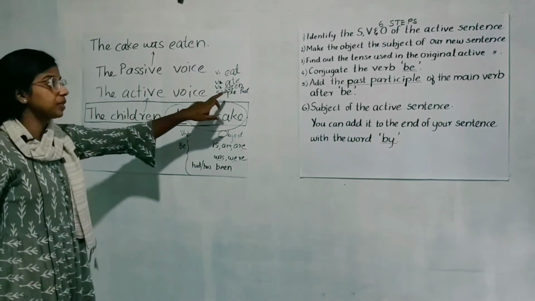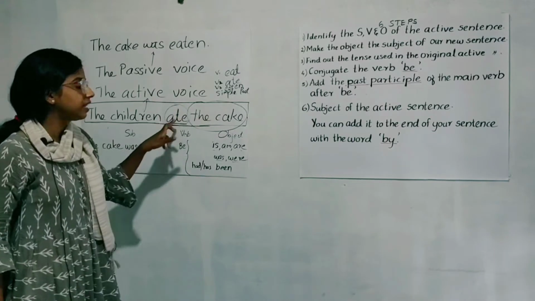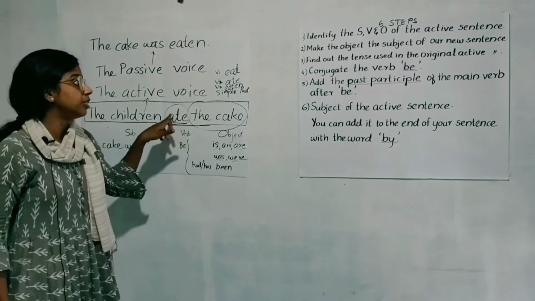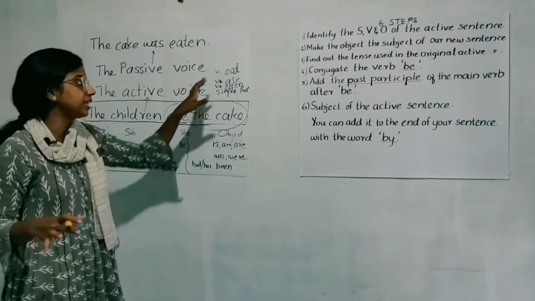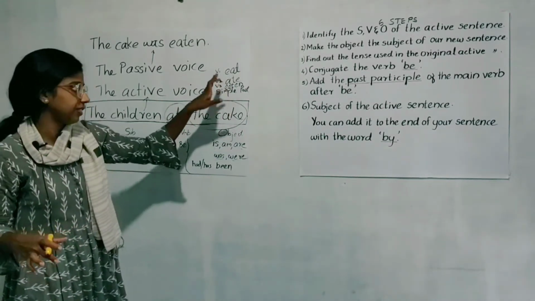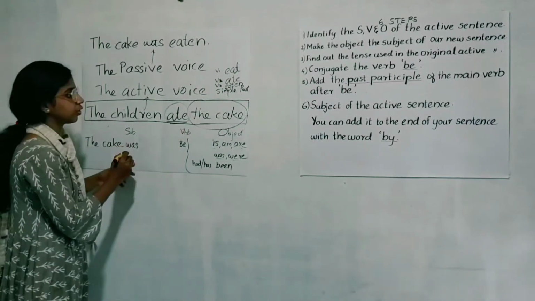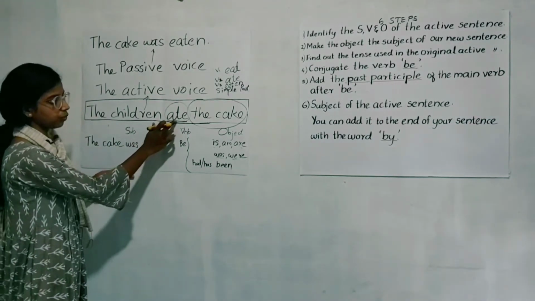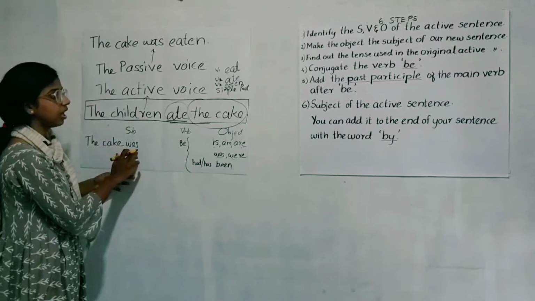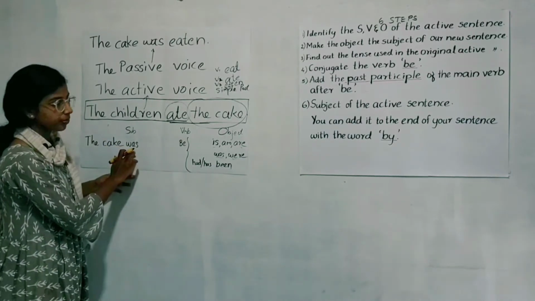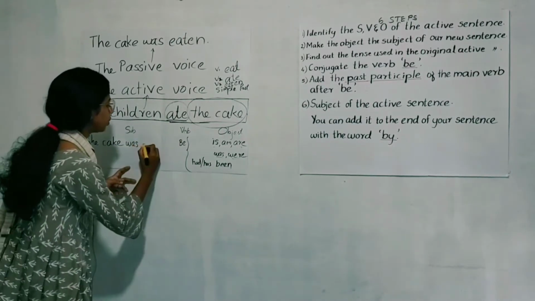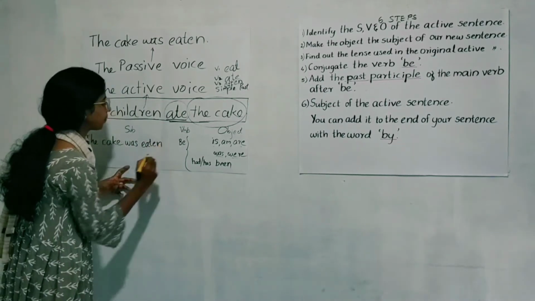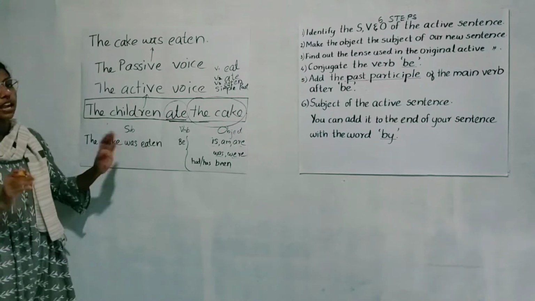The verb here is ate. It is in past form, so its basic form is eat. The past participle of eat is eaten. So add the past participle of the verb after the form of be. The cake was eaten.